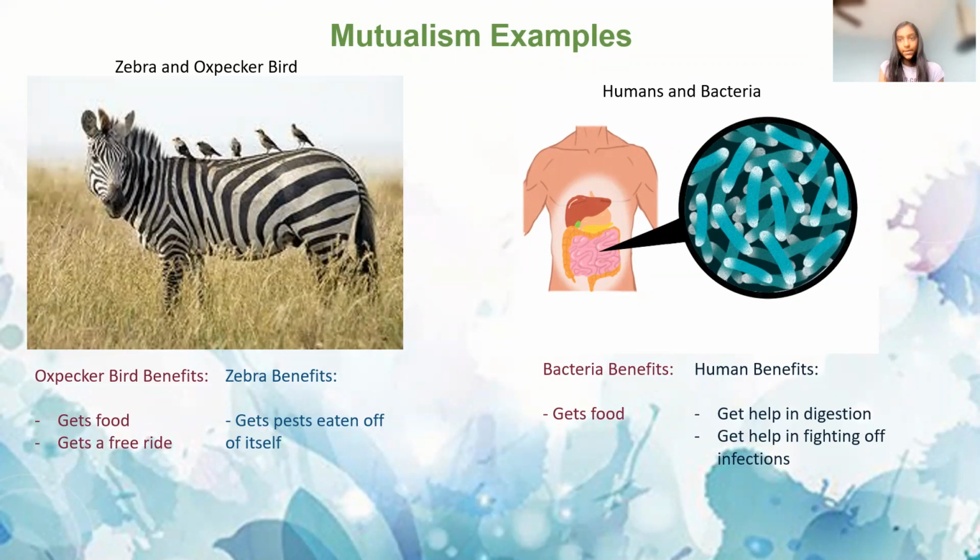Next, we have humans and bacteria. Bacteria can live in the guts or intestines of humans, and much more. How do bacteria benefit? Bacteria benefit by receiving food. Bacteria help in digestion and help fight off infections. So this is how the humans benefit. You may be wondering, how do the bacteria get food? Shouldn't this be an example of commensalism? Well, I'll tell you. When bacteria help humans digest their food, they actually eat some of the food themselves, which is how bacteria benefit.